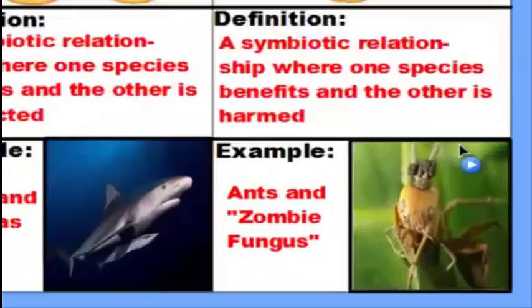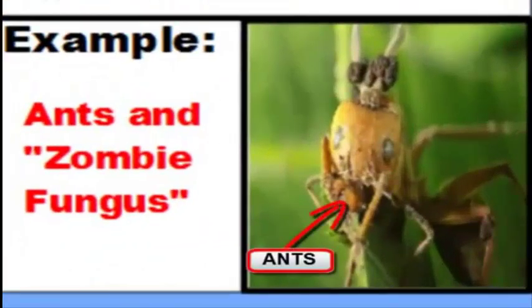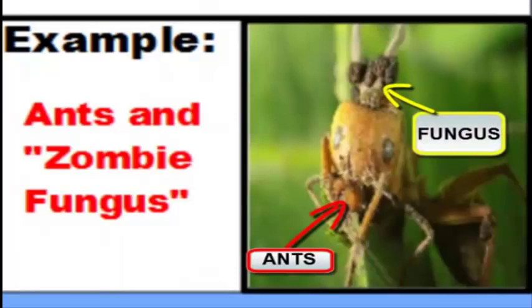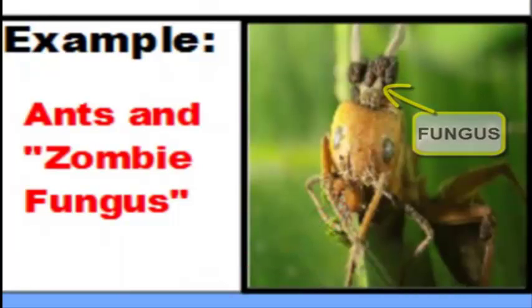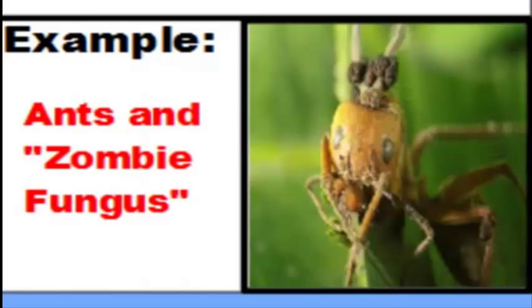In our example here, we have ants and a zombie fungus called cordyceps. And what will happen in this relationship is this. The cordyceps fungus spores will get inside of the ants and then cause the ants to do some weird things. And eventually the ants are going to crawl up a twig, latch onto the twig, and what will happen is those spores will then start to create a brand new fungus inside of the ant, and the fungus will actually grow out of the ant, killing the ant and then using the ant for food.